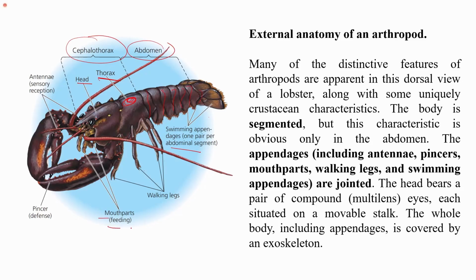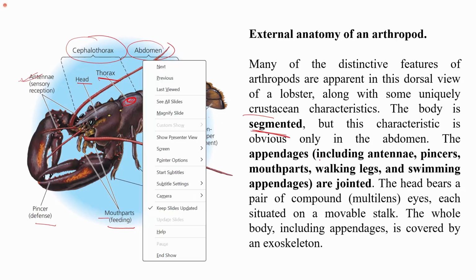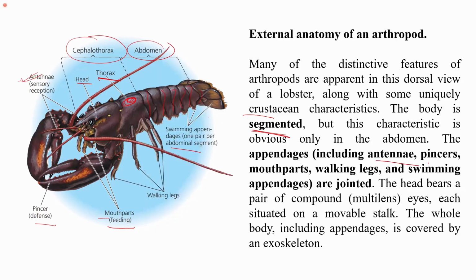They have mouth parts which help in feeding, so they have feeding appendages also. They have pincers which help in defense. Then they have antennae, which act as sensory organs and help in sensory reception. This is a dorsal view of a lobster, and some important crustacean characteristics are shown here. The body is segmented, usually in the abdominal region. The appendages include the antennae, the pincers which help in defense, mouth parts which help in feeding, walking legs, and the swimming appendages. All of these appendages are jointed.